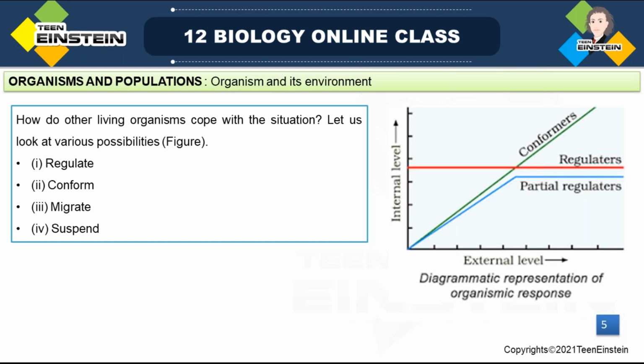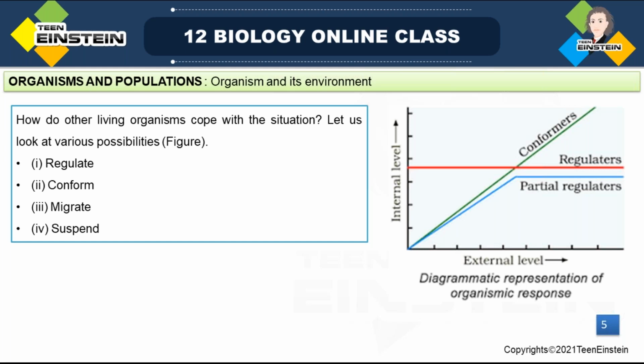So only a limited type of organism has the ability to regulate the body temperature. They become conformers beyond that limit.